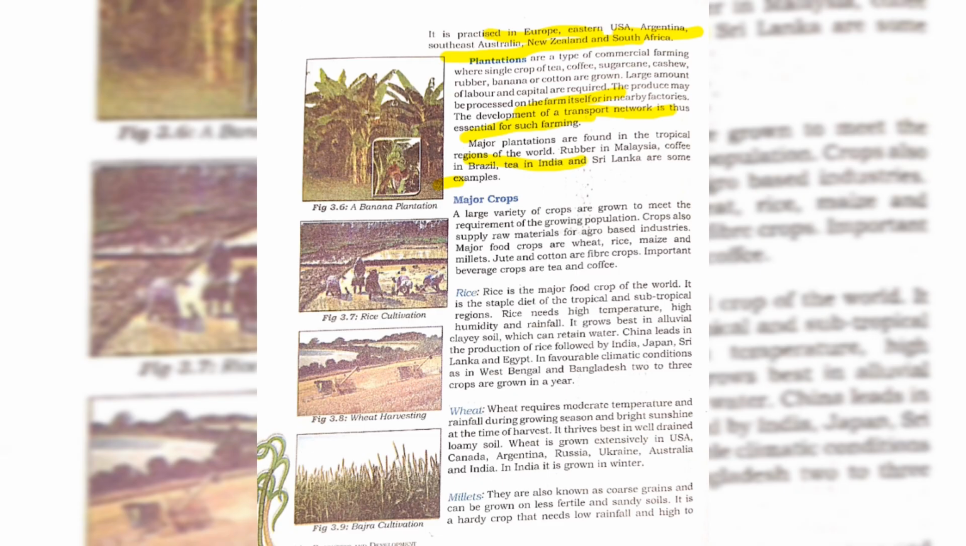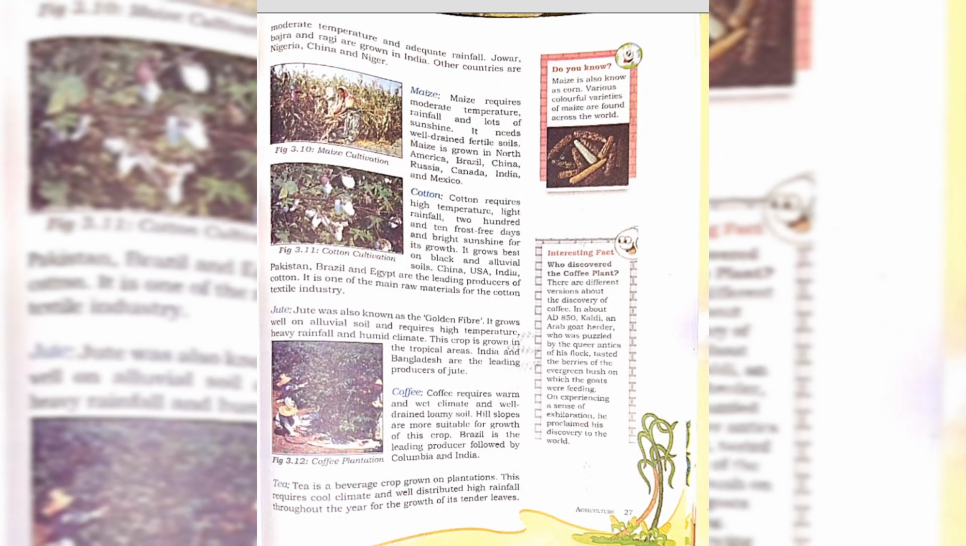And the next one is millets. Millets are also known as coarse grain. Coarse, which is more like maize, not fine, but coarse like sand, and it can be grown on less fertile and sandy soil. It is a hardy crop that needs low rainfall, moderate temperature and adequate sunshine. Jowar, bajra and ragi are grown in India. Other countries are Nigeria, China and Niger, where millets are grown.